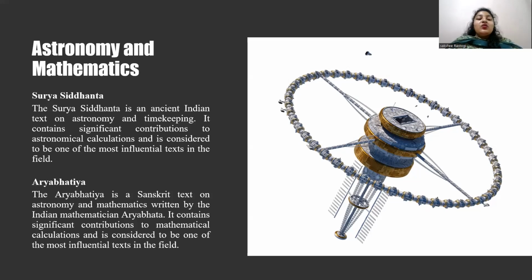Now I'm just talking about the Surya Siddhanta. What is the Surya Siddhanta? It is an ancient Indian astronomical treatise that stands as a testament to the remarkable knowledge and precision of ancient Indian civilization. Some key points about the Surya Siddhanta: it was composed in Sanskrit. The text contains 14 chapters and 500 verses. It provides details, calculations, and insight into celestial mechanisms, planetary positions, eclipses, and other celestial phenomena.